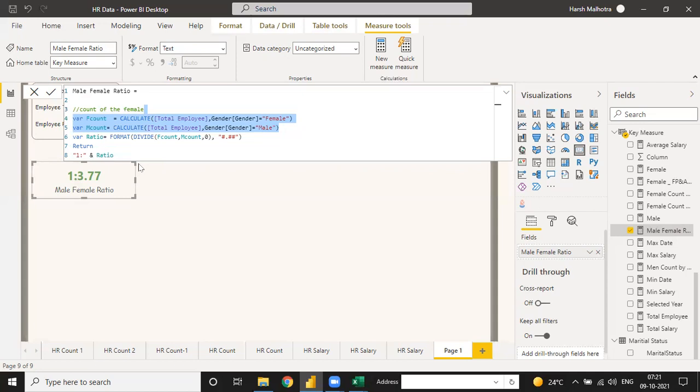Sir, but we have taken one as a static value, and in this function we are creating it for both male and female also. Okay, and how will we know whether the 3.77 is the male ratio or the female ratio?